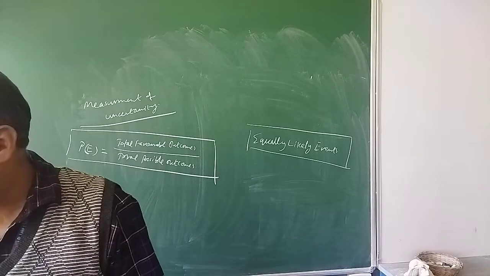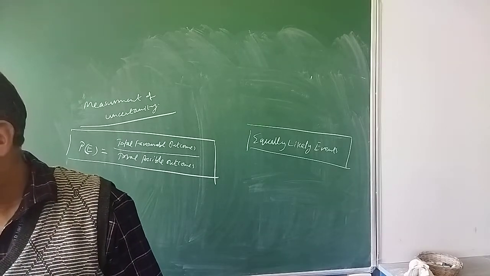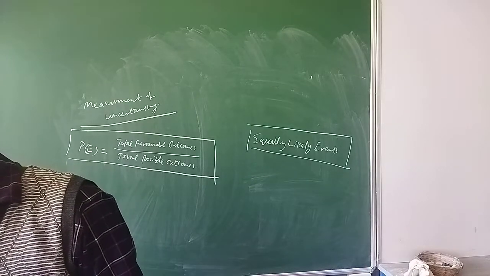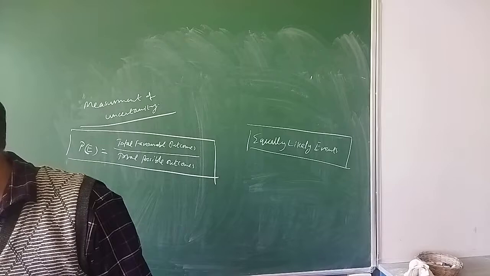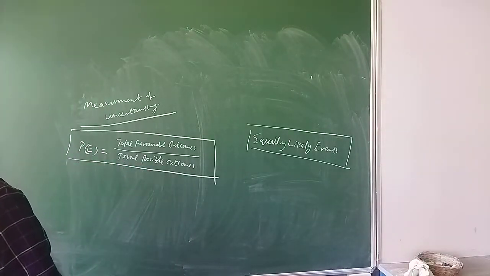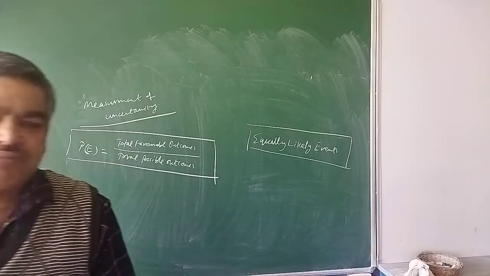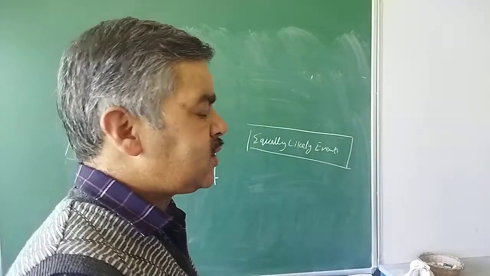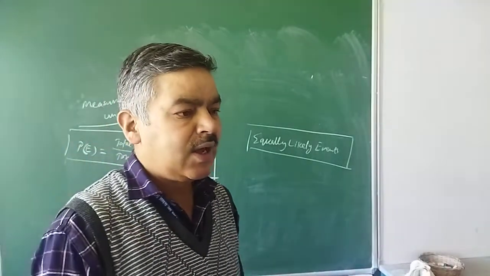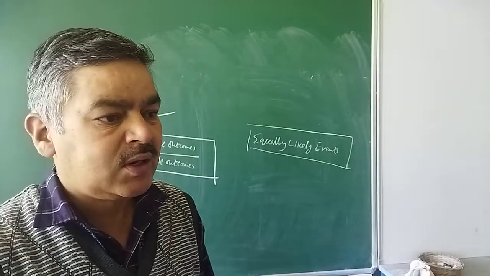Now we can talk about some other terms related to probability which you have already studied. Those are the favorable outcomes of an event. For example, suppose there is a bag in which mango candies and apple candies are both there.